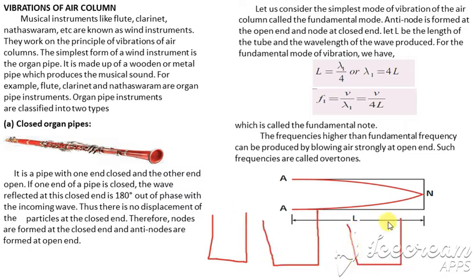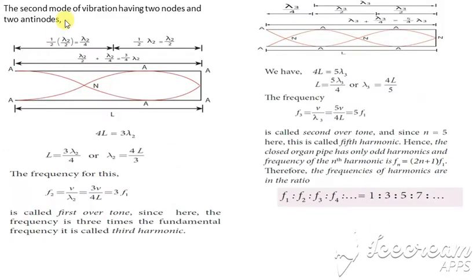So what was the first condition we saw? One node and one antinode. The second condition is two antinodes. The third condition is three antinodes. If you form it with two antinodes, it forms in this way. Then with three antinodes, it forms like this. The first one we have already seen. The second and third conditions we are going to see now. First, with the second condition, this is the second mode of vibration.